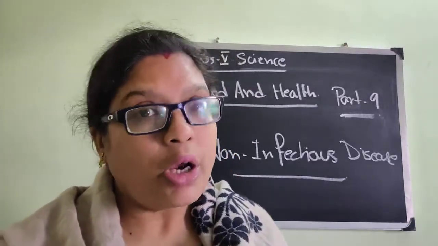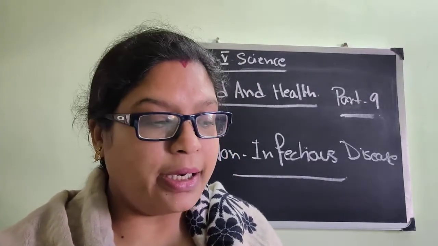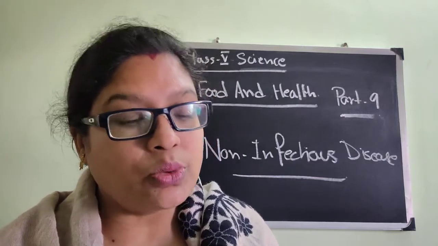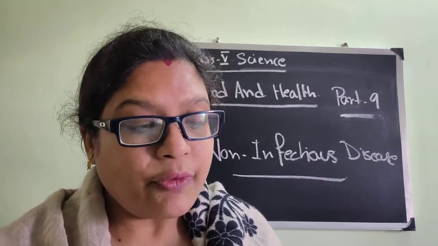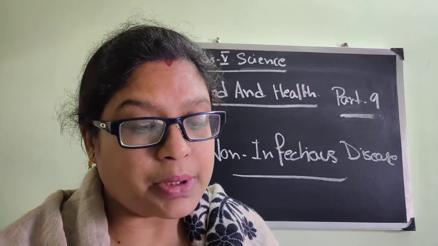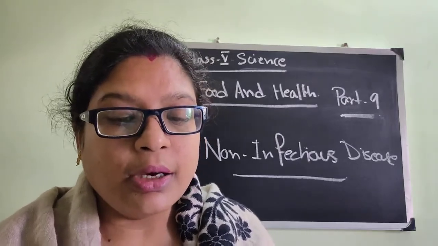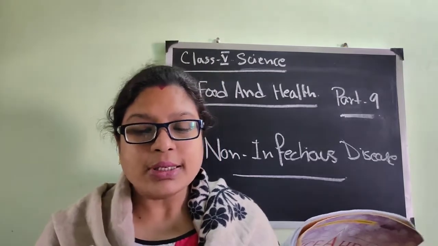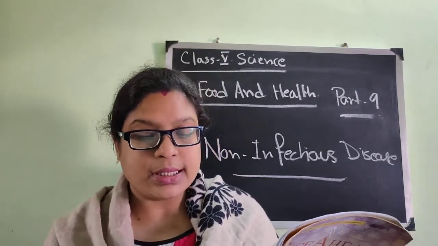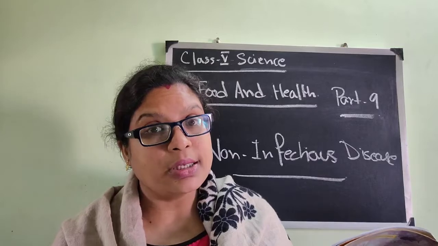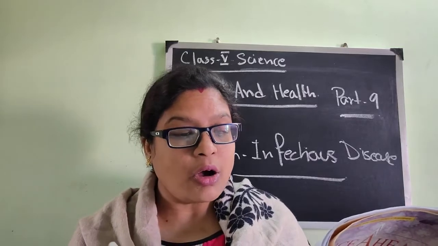Now the sources all you don't have to read because plenty are in number. Vitamin A, suppose carrot and milk. What is the function? Protects eye, helps to keep skin, bones and teeth healthy. And what is the deficiency disease? Night blindness, cannot see properly in dark. So this is the disease which can cause due to the deficiency of vitamin A.